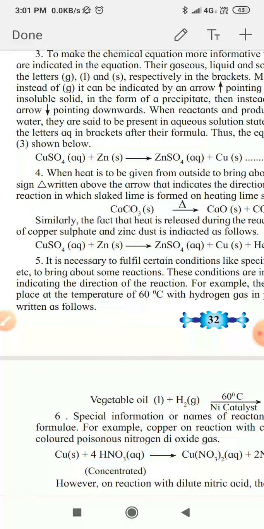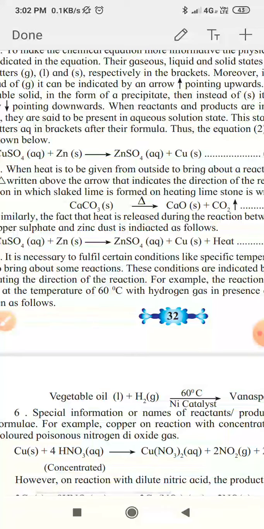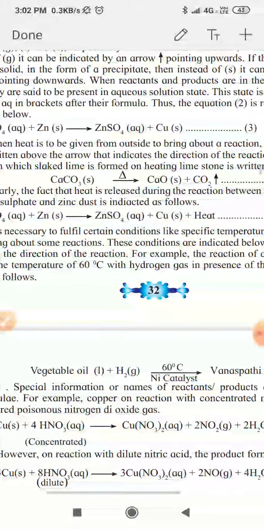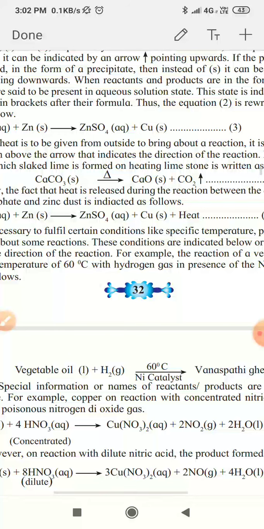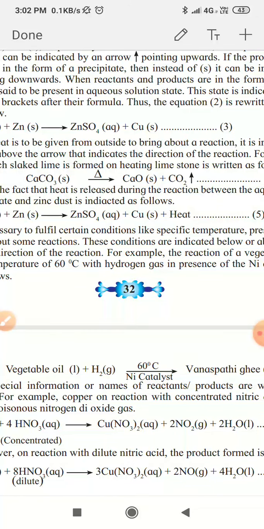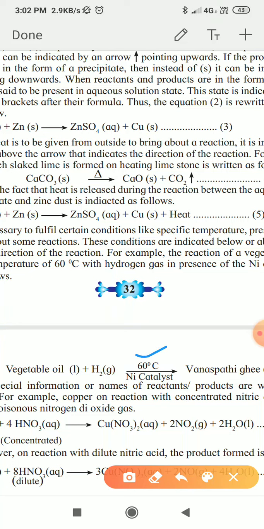So there are certain conditions of reaction, that is, conditions of temperature, pressure or catalyst, and we have to write those conditions on the arrow. So here the reaction between vegetable oil and hydrogen gas takes place at a temperature of 60 degrees Celsius and in the presence of nickel catalyst. So those two conditions are written on the arrow.